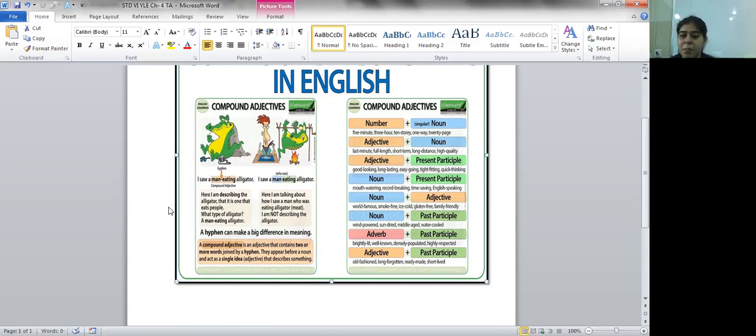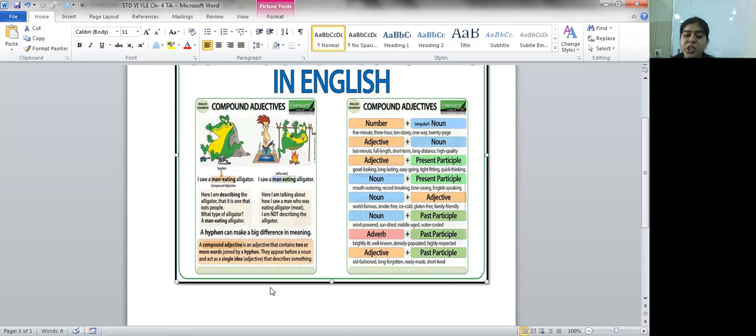Or we take this one, I saw a man-eating alligator. Man-eating describes the character of that alligator, that it eats men. What type of alligator is it? It is a man-eating alligator. So with these compound adjectives, the hyphen can make a huge difference in the meaning.